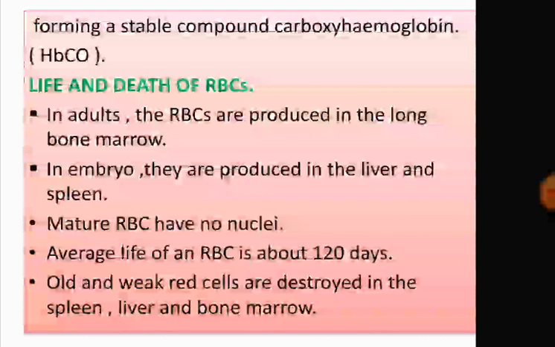The average lifespan of RBC is about 120 days. Old and weak RBCs get destroyed in the spleen, liver and bone marrow. So, we can go for blood donation within a gap of 120 days, because after 120 days the RBCs get destroyed. So, RBCs lack a nucleus.